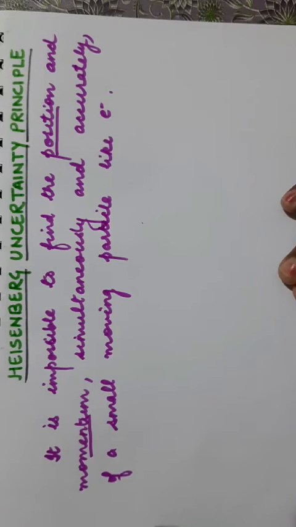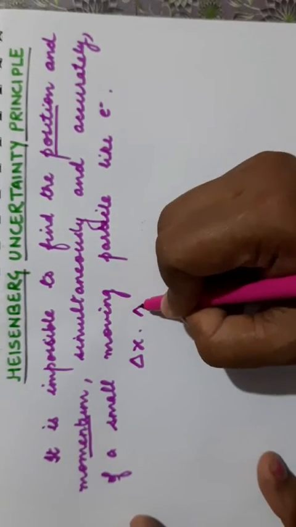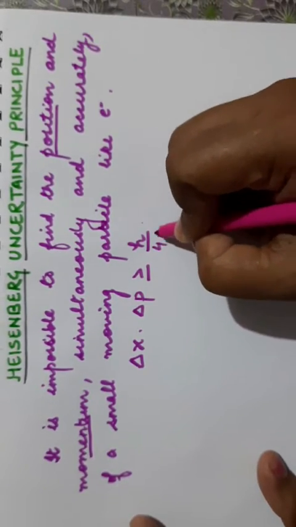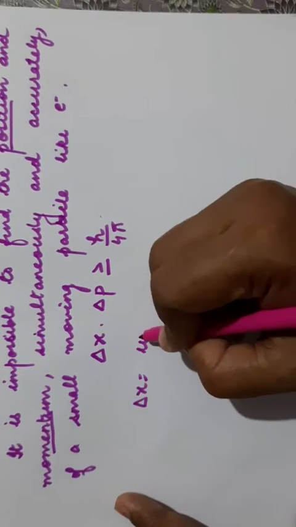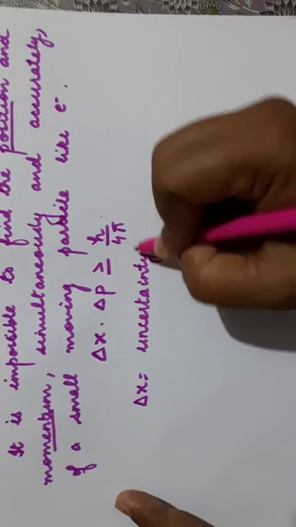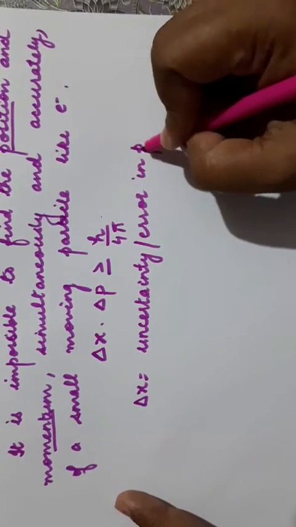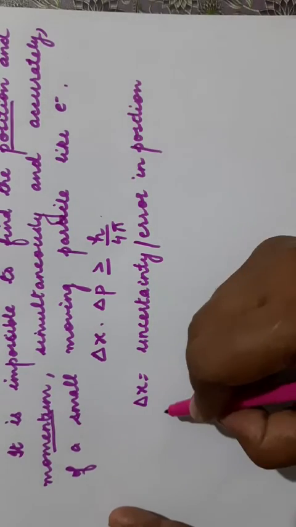The mathematical expression of this statement is delta x into delta p is greater than or equal to h upon 4 pi, where delta x is the uncertainty, or you can call it error, in position measurement.